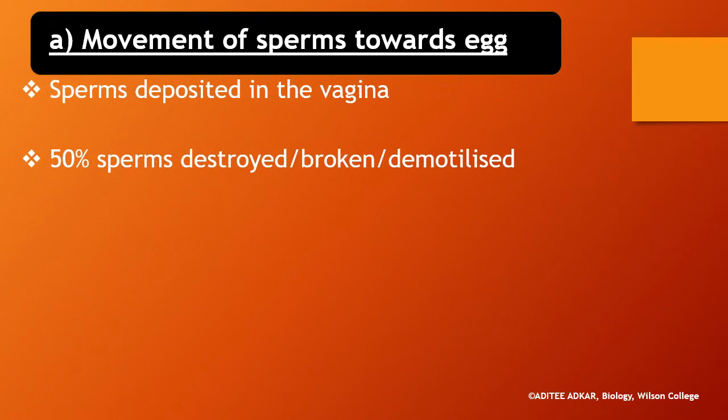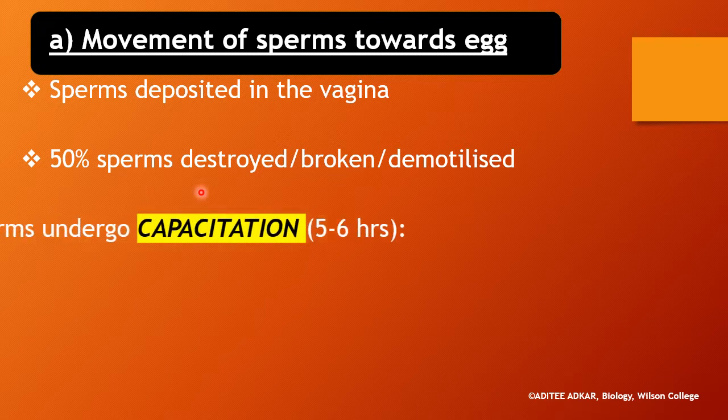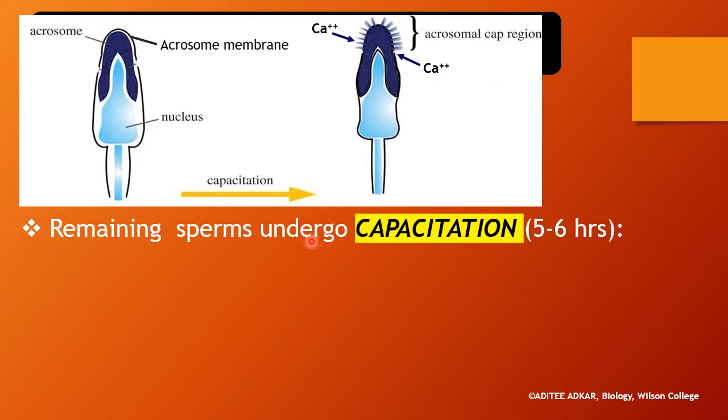The first step is the movement of sperms towards the egg. During insemination, millions of sperms are deposited in the vagina, but all of them do not reach the egg. About 50% of the sperms are either destroyed or broken or demotilized. The remaining sperms undergo a process known as capacitation. This process of capacitation requires about 5 to 6 hours. What happens in this process?